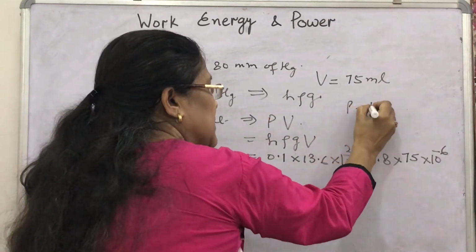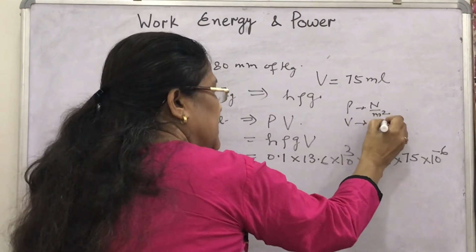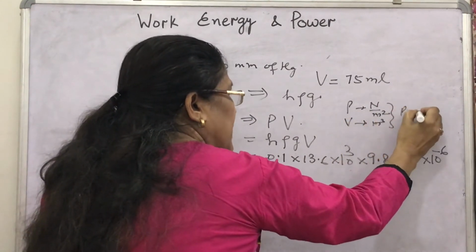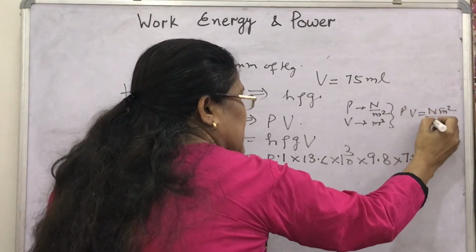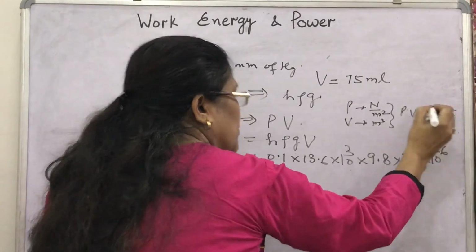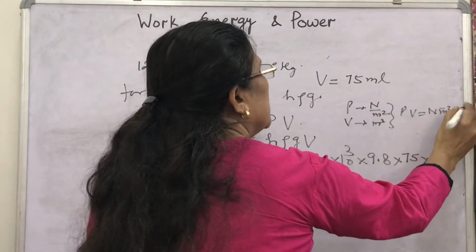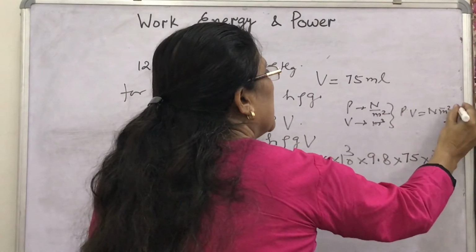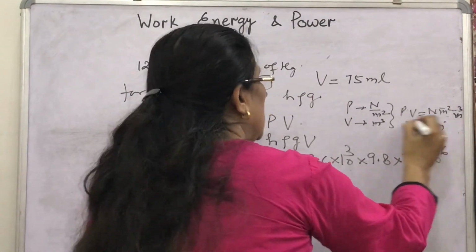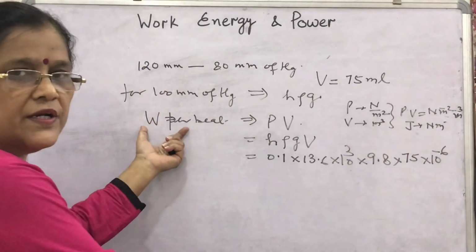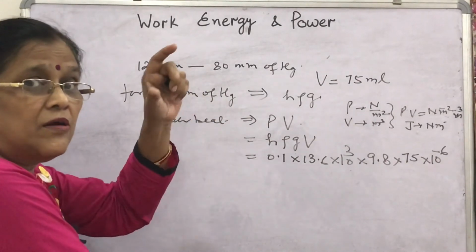P, its unit is Newton per meter square, and V, its unit is meter cube. If you multiply PV, what will you get? Newton meter square per meter square upon meter cube into meter cube. Then what will you get? This is Newton meter, and this Newton meter is called joule. So this P into V is the work done. This is the amount of work done by the heart per beat.